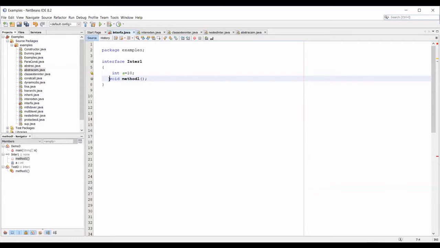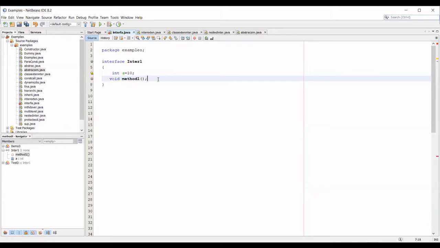It is abstract by default. If I try to write any definition inside this interface, it automatically throws an error: interface abstract methods cannot have body. Means you cannot have any concrete method inside your interface.